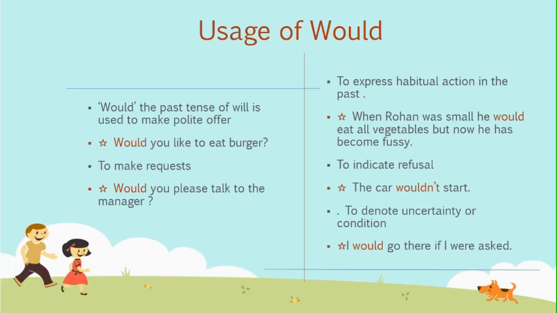Would is used to denote uncertainty or condition. I would go there if I were asked, means I am not sure of going there. If I am told to go there, I will follow. He wouldn't have done it unless he was told by someone, means here it is very unexpected behavior from the person. By the way, words such as imagine, say and think go along with would to express these types of situations.